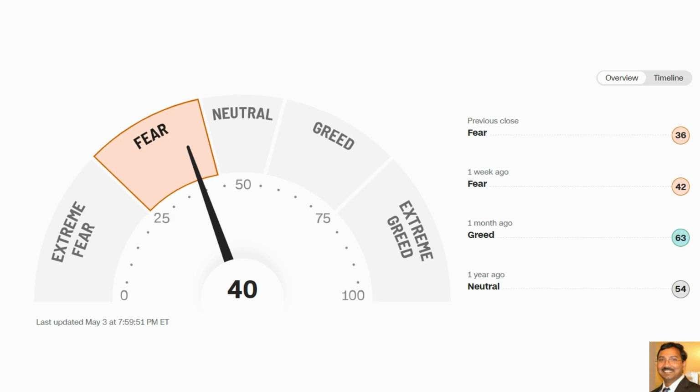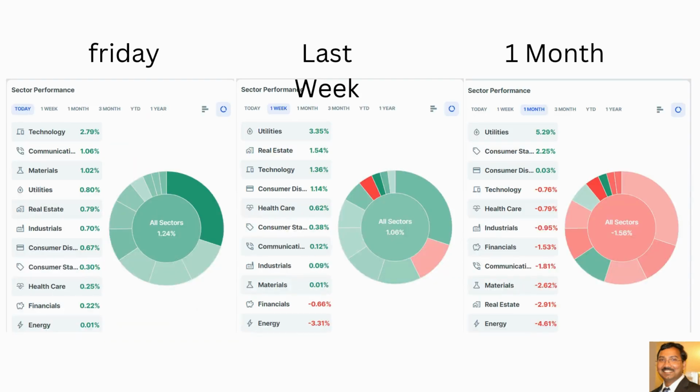CNN Fear and Greed Index came to the fear. We know that for the last couple of weeks it has been in the fear. Let's see whether it's going to neutral or extreme fear in this coming week. And this is sector performance.